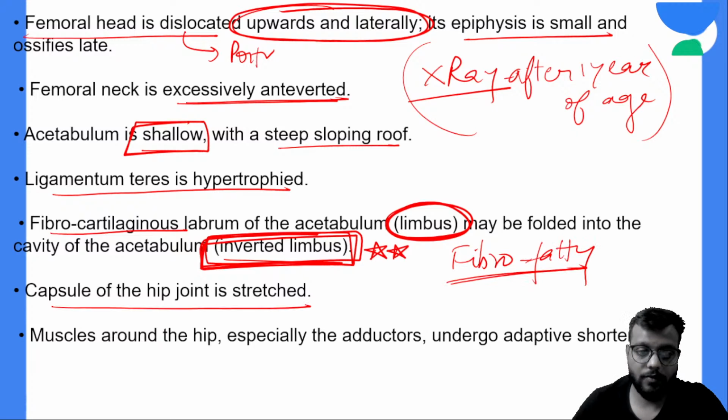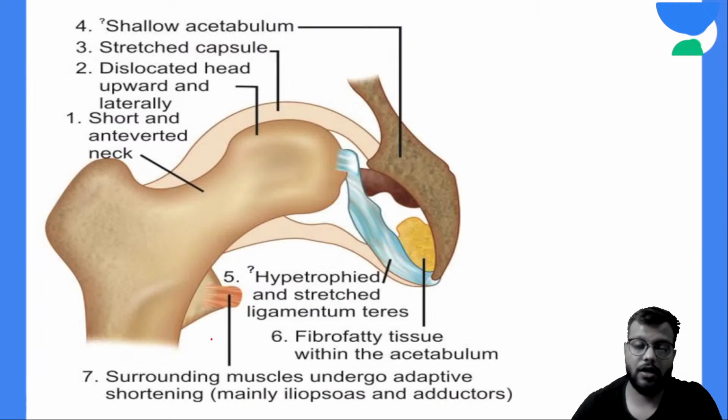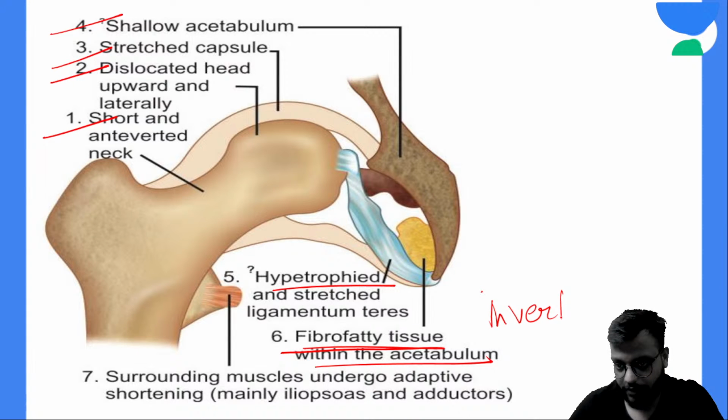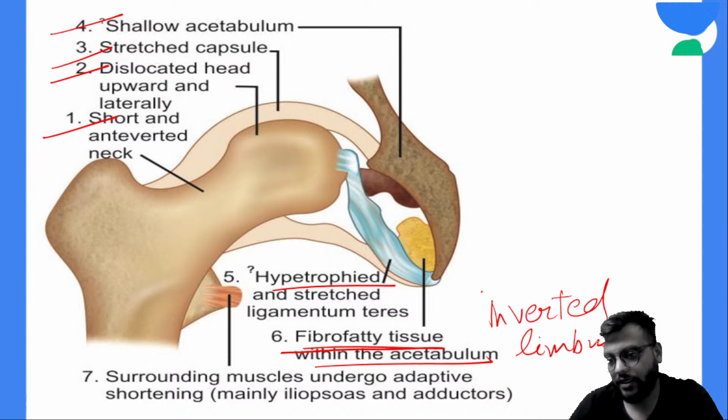Okay, the capsule will be stretched, and the muscles around the hip joint will be atrophied, and there will be shortening of these muscles. Okay, so: shallow acetabulum, stretched capsule, head of the femur dislocated upwards and laterally, short and anteverted neck, hypertrophied ligamentum teres, fibrofatty tissue within the acetabulum, and inverted limbus. All these are characteristic features of the CDH. Very important, remember this thing.